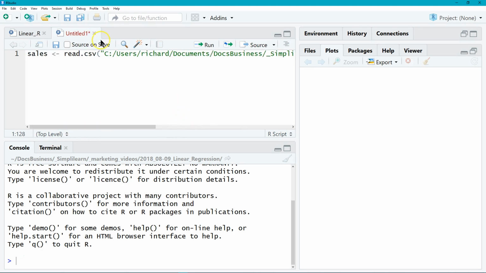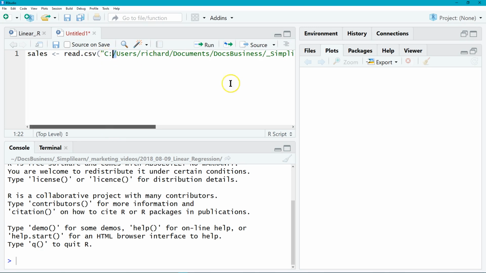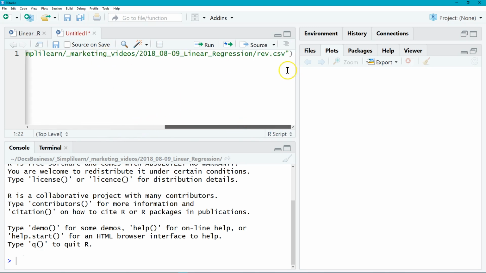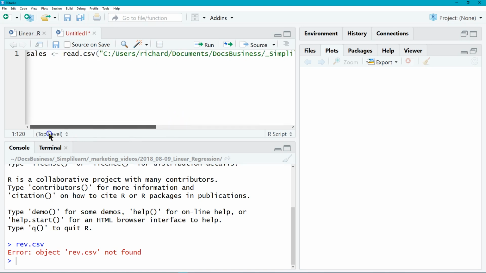You'll see that wherever we had the backward slash, I switched it for a forward slash, because a backward slash is an escape character, and whenever you're programming in just about any scripting language, you want to use the forward slash instead. So like a good chef, I prepped this and copied it into my clipboard. We can see the full path here, and it ends in our rev.csv file. That's the path on my machine. Then I'm going to run that, and you see it appear down here. Uh-oh, I must have an error in my path. It says object rev not found.